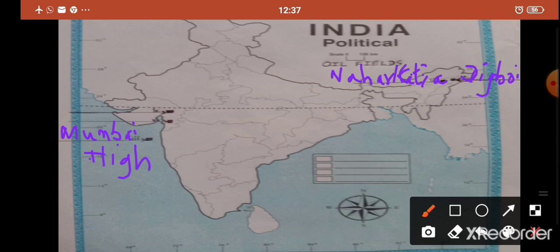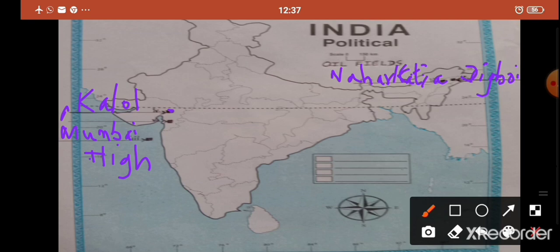Now next one is Kalol. Kalol is in Gujarat. Okay. Fourth one Kalol. See, I have already marked here Kalol. Okay. I am writing here Kalol. Okay. Below that I have marked Ankaleshwar. Ankaleshwar is also in Gujarat.